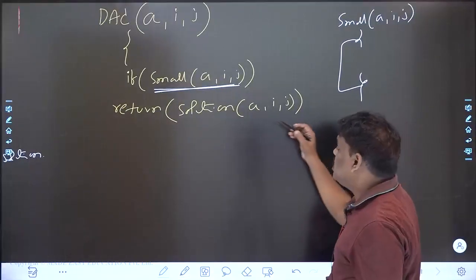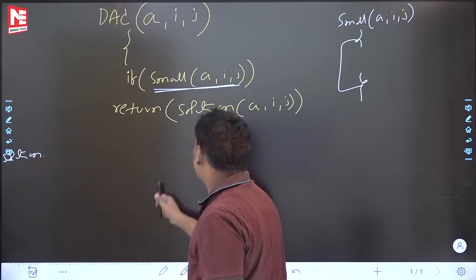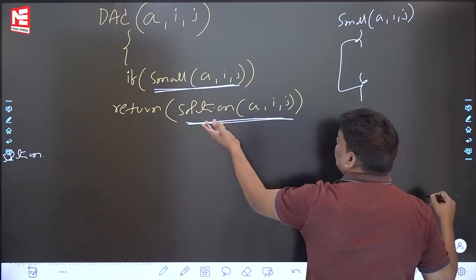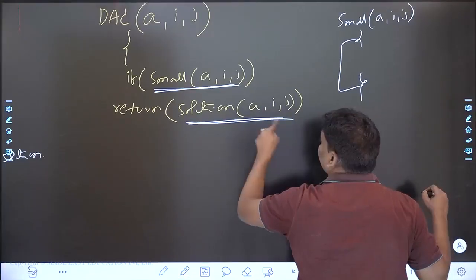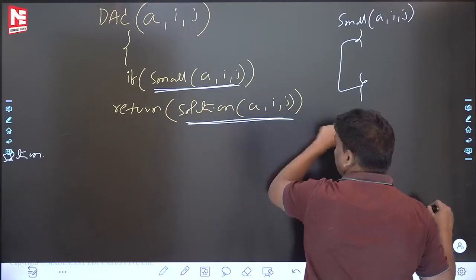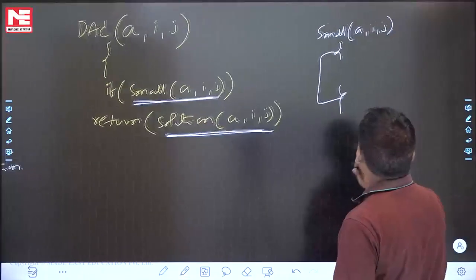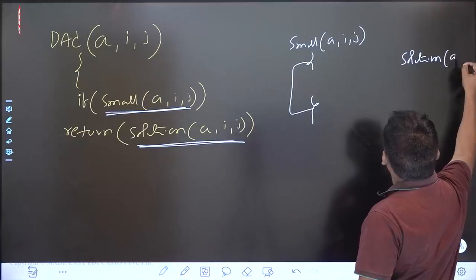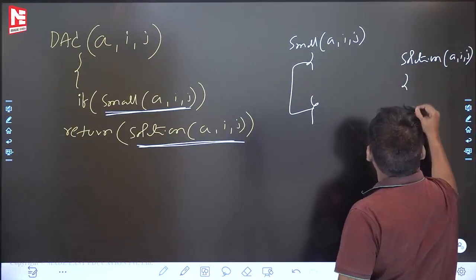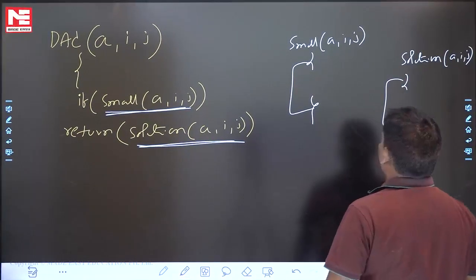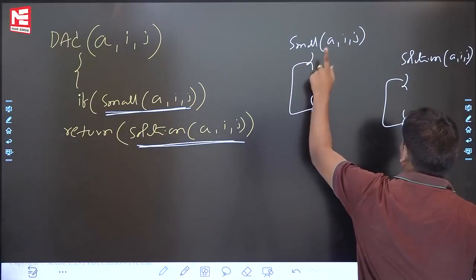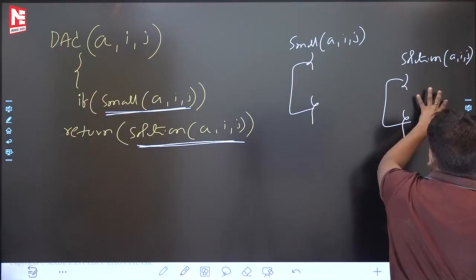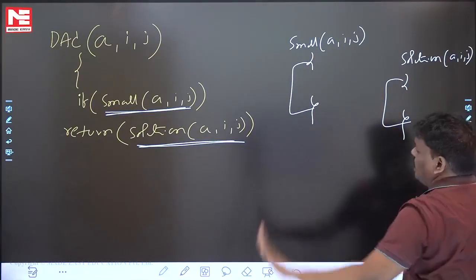Some people are asking, sir, this is also a function, right? Whenever a problem is small, directly you can return the solution. If you want, you can write it directly here, or use a function. I am using a function, solution A(i, j). Within a few minutes I will write the code, don't worry. Small is also a function, it will return 0 or 1: 1 means small, 0 means big. If the problem is small, return the solution. That is also a very small code.